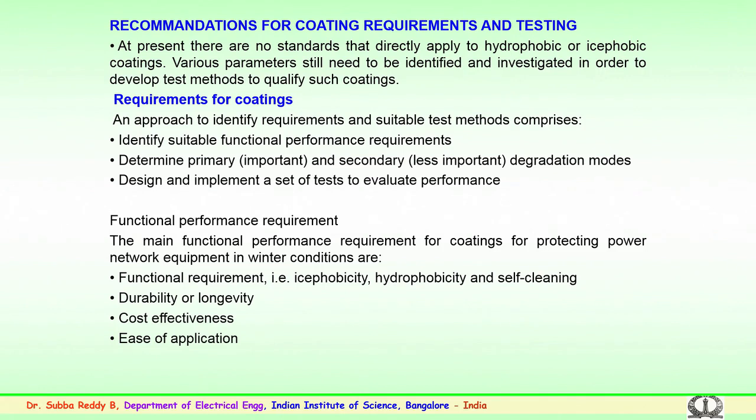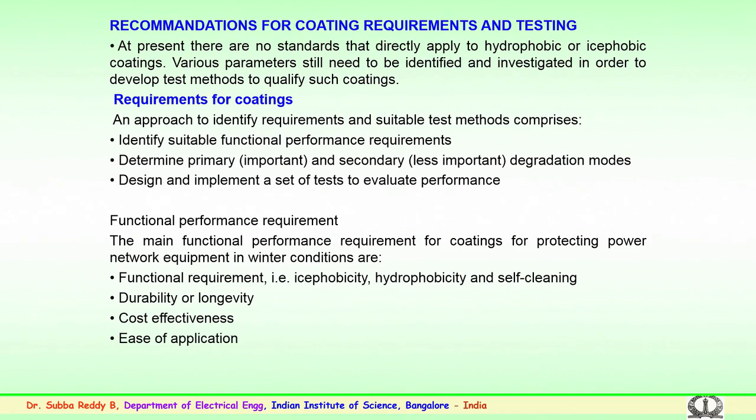The general requirements for coatings: an approach to identify requirements and suitable test methods should comprise, first, identifying the suitable functional performance requirement. It could be an insulator or a conductor or any substation equipment. Second, determining the primary, that is important, and secondary, less important, degradation modes.